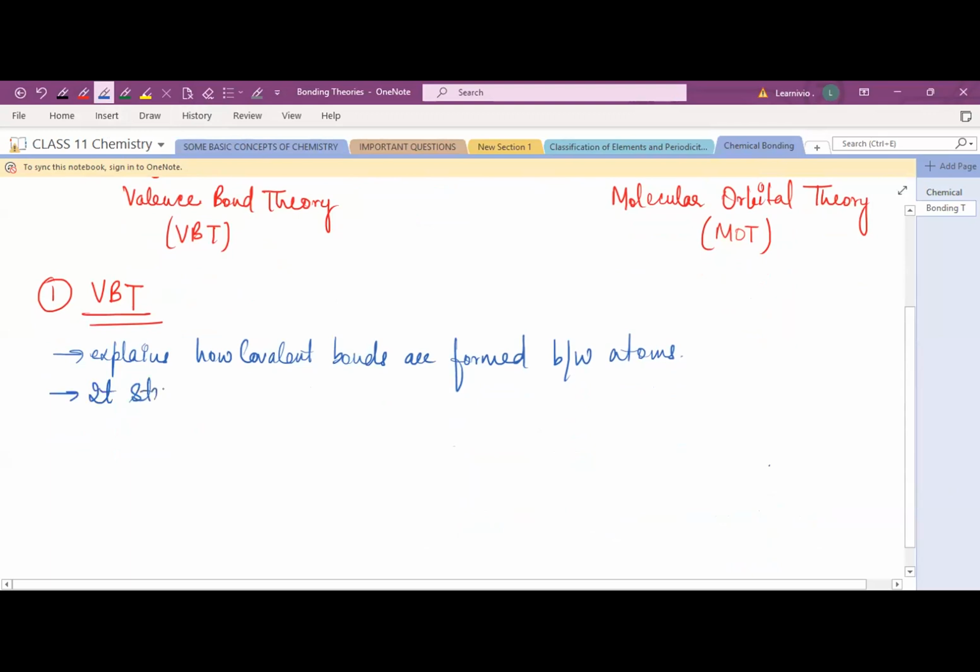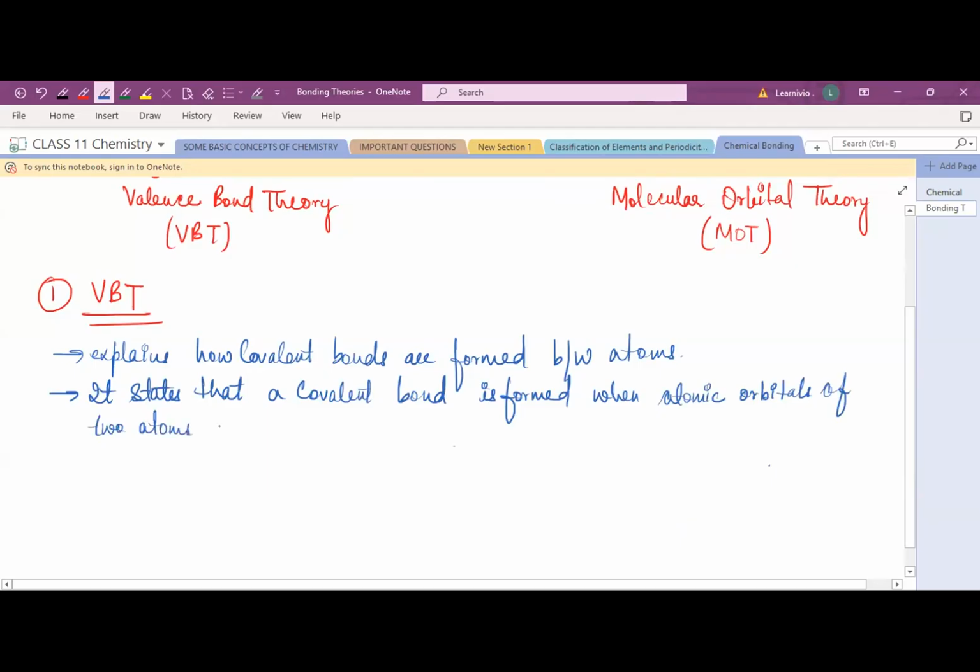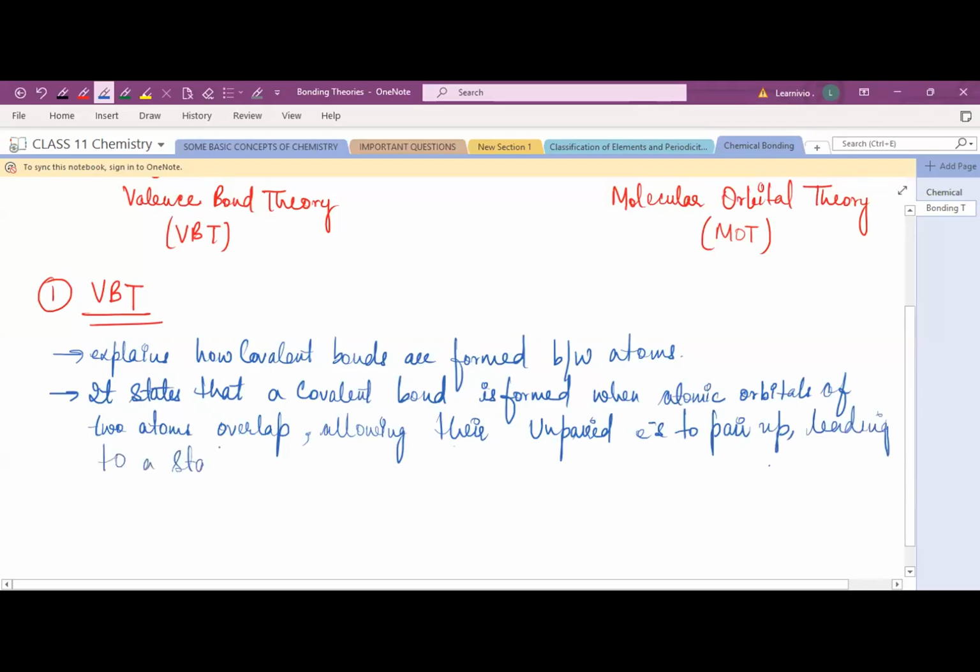It states that a covalent bond is formed when atomic orbitals of two atoms overlap, allowing their unpaired electrons to pair up, leading to a stable molecule.